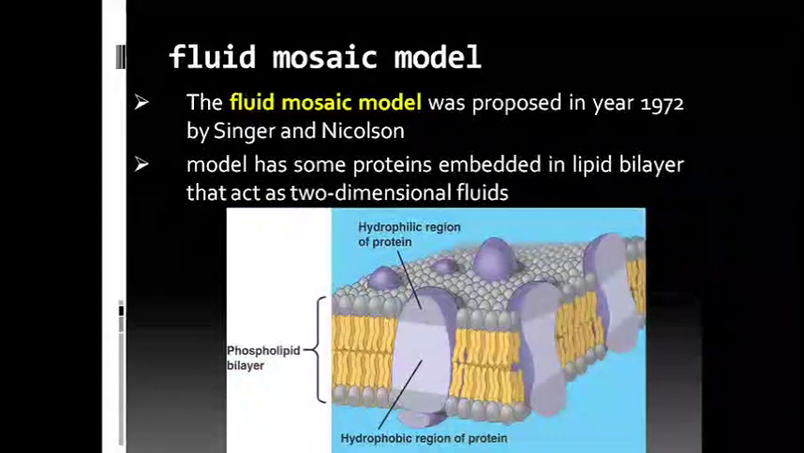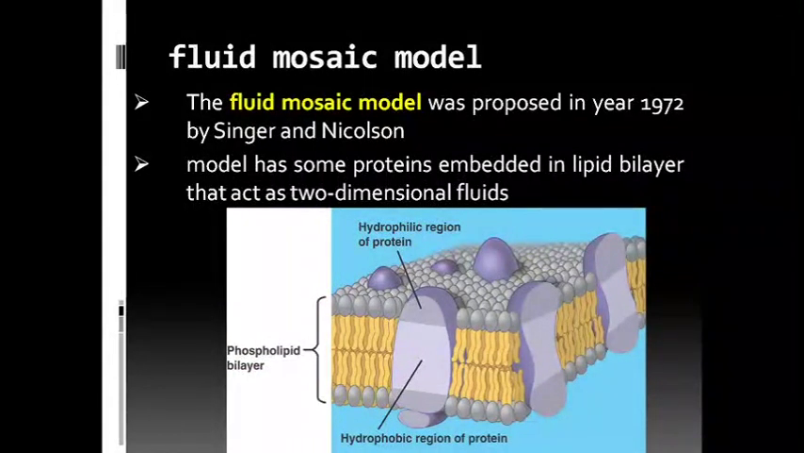Then there was another proposal in 1972 by two scientists, S. Jonathan Singer and Garth L. Nicolson. They say that the membrane is made up of two main components, proteins and lipids, and a few carbohydrate complexes. The membrane is acting as a two-dimensional fluid. This was an addition to the sandwich model, and it has nicely explained the movement of the integral parts of the membrane.